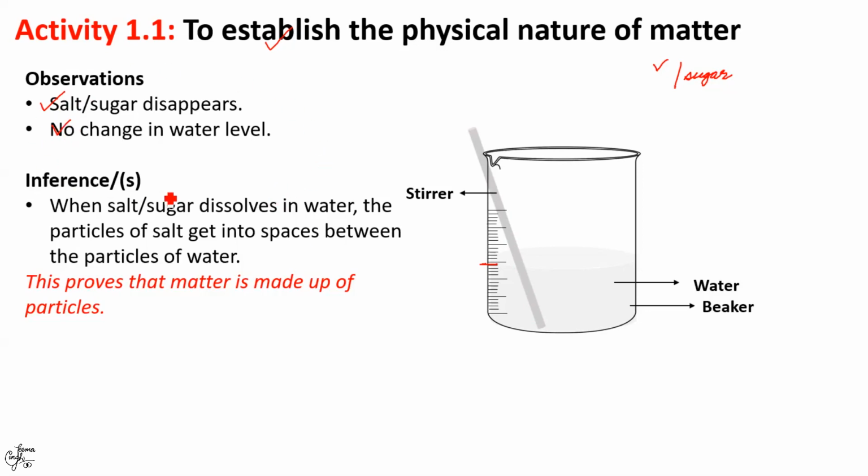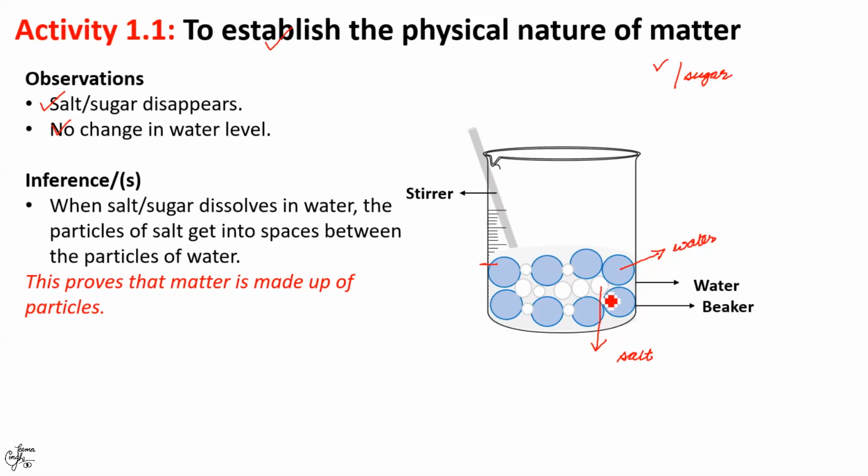To understand these observations, let us consider salt and water to be made up of particles. Remember, these particles are not visible with the naked eye. You have those particles here. So if I magnify or enlarge these particles like this, the blue ones show the water particles and the white ones are salt or sugar particles.